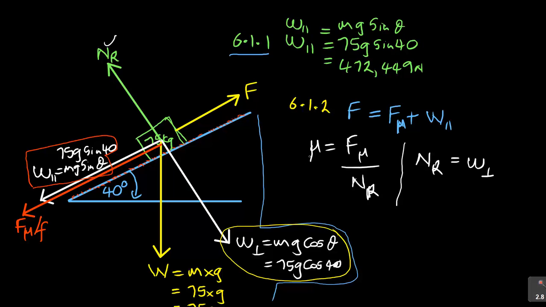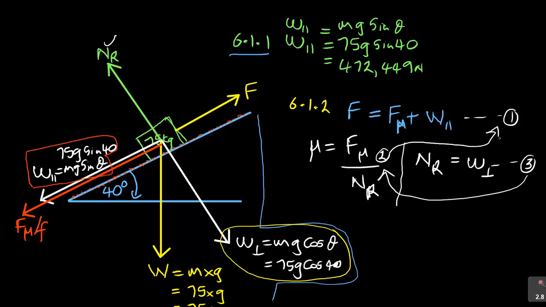Once you have these three formulas, then you're good to go. Always remember, when they ask this question, they need three formulas. This is formula number 1, this is formula number 2, and this is formula number 3. But where do you start from? You start from 3, you go to 2, and from 2 you go to 1. That's how it works. So let's start with 3.